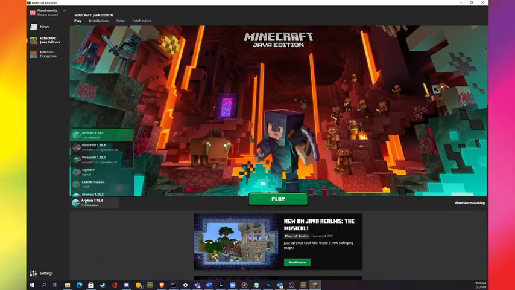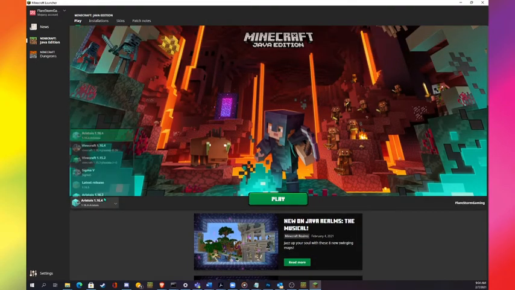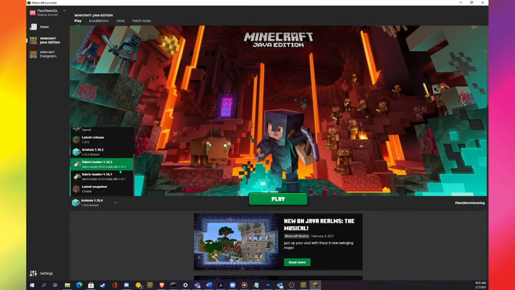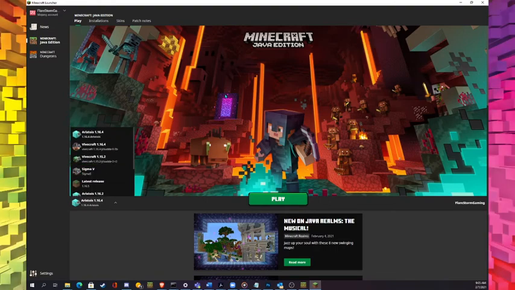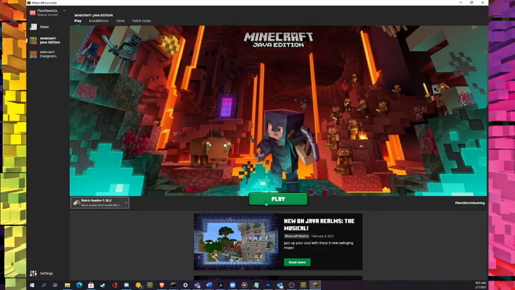And then I can select. I don't actually have Forge 1.12, so that's interesting because I've just used MultiMC for it. But you just select Forge 1.12, whatever it's called. This is not the right one, and you just hit play and it would work. So that's that.